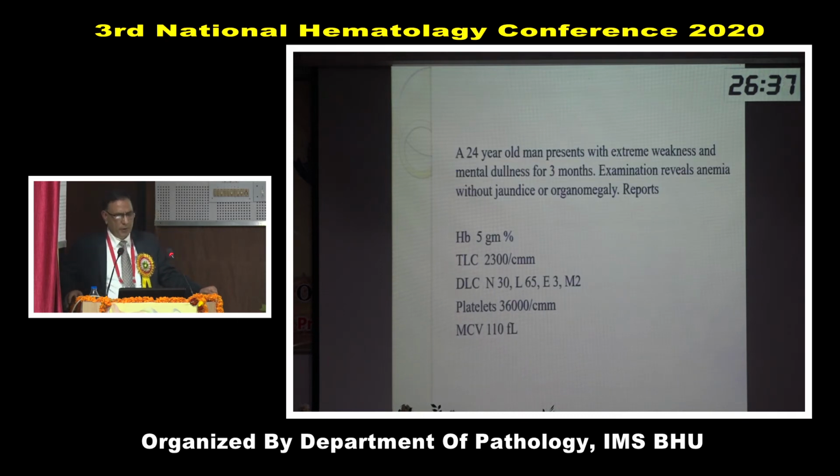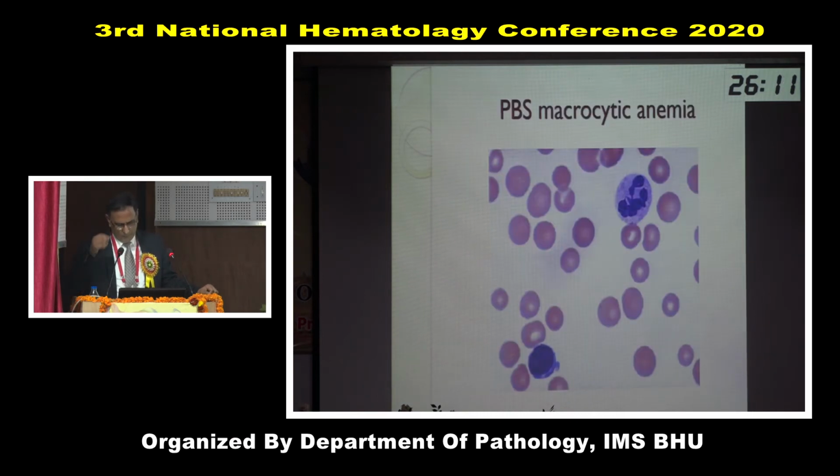Here is another example. A 24-year-old man presents with extreme weakness and mental dullness for 3 months. Examination reveals anemia without jaundice or organomegaly. Hemoglobin 5 gram, TLC 2300, DLC with shift like lymphocytosis, platelets 36,000 and MCV 110, that is high.